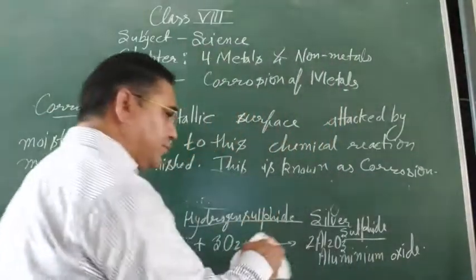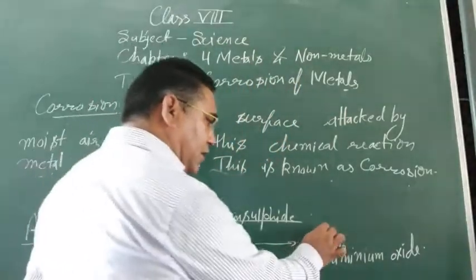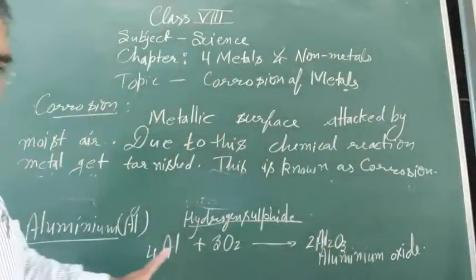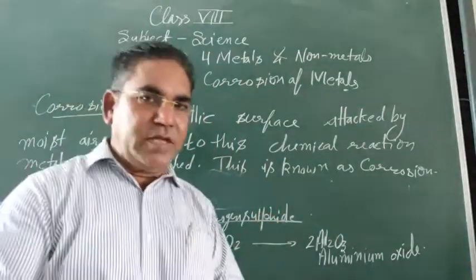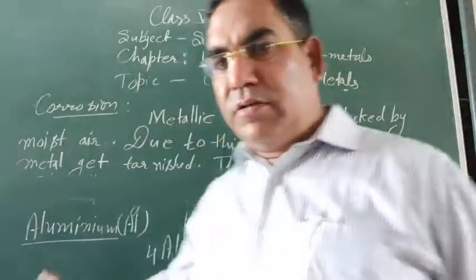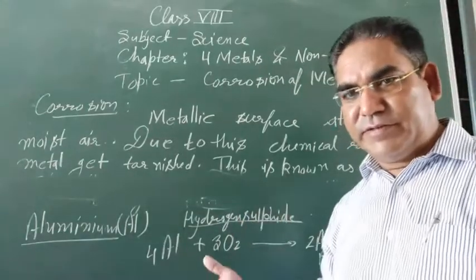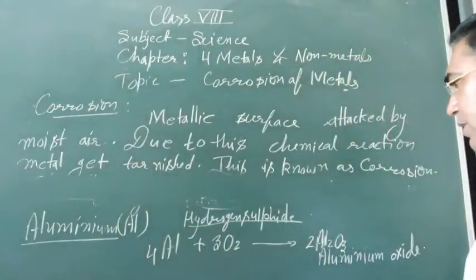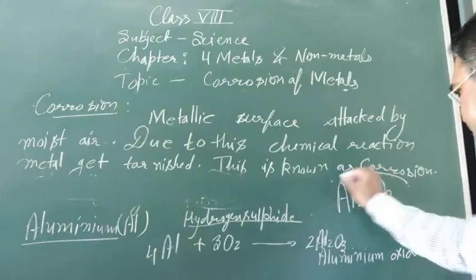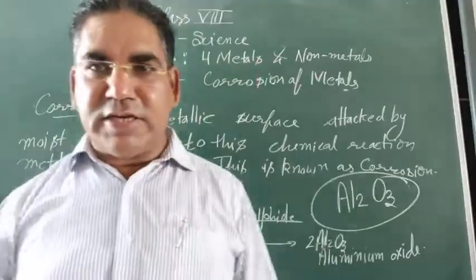Now corrosion of aluminium. When aluminium comes in contact with moist air, it produces aluminium oxide. What is the formula of aluminium oxide? Al2O3. Will you remember?